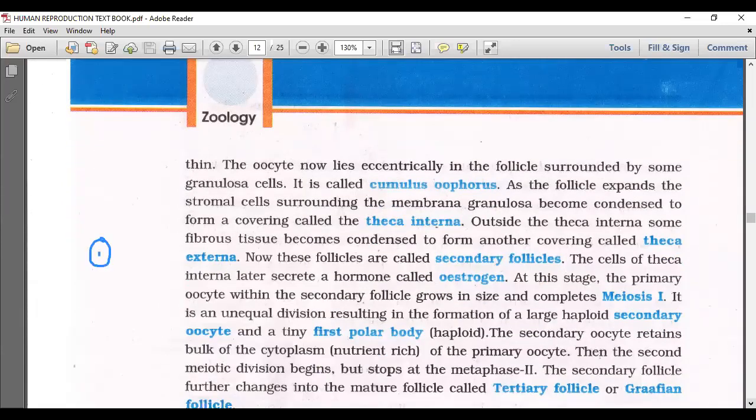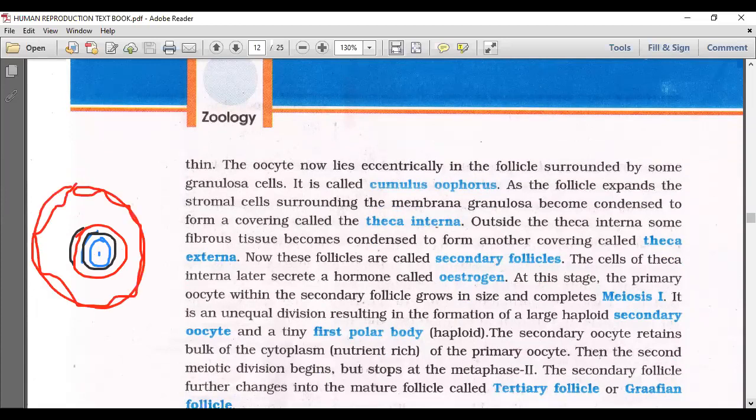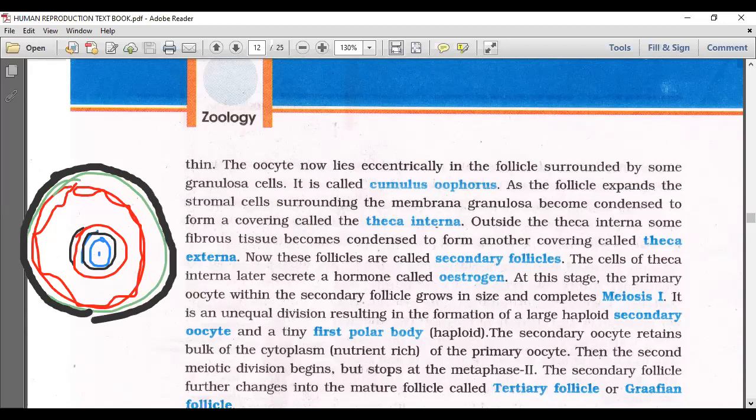This is the secondary oocyte, zona pellucida. Let me draw here also. Zona pellucida. Then let me use another color, corona radiata. Then antrum cavity, granulosa cells. Eccentric means not in the center. Then theca interna. Next, finally, theca externa, the outermost layer. Okay, then with this, let us start. Excuse me. So this is cumulus oophorus.